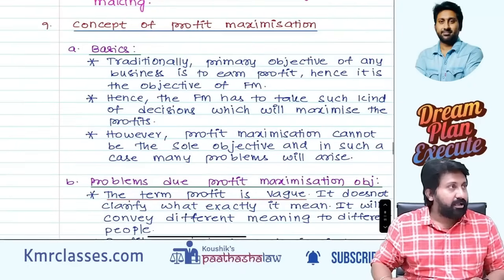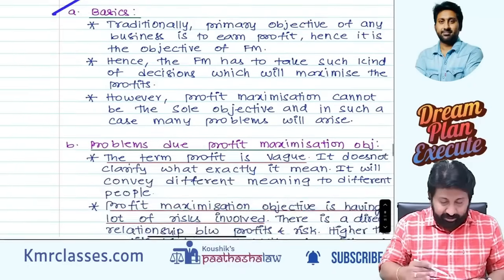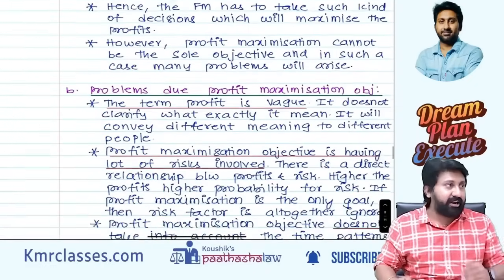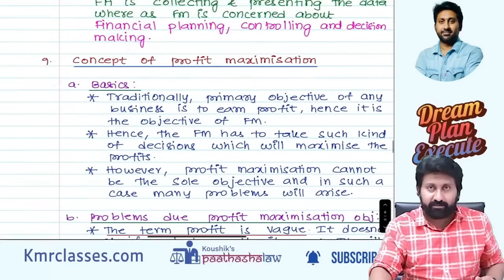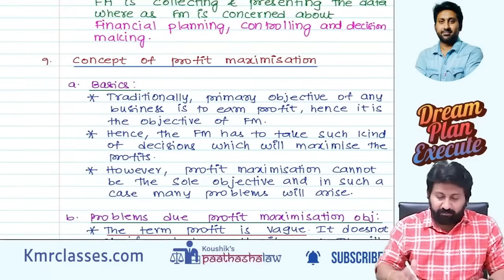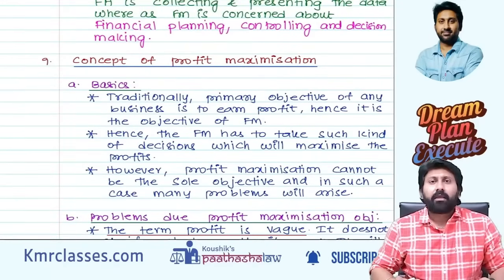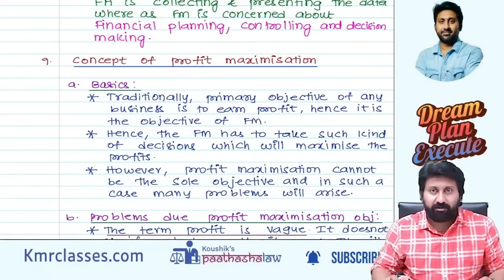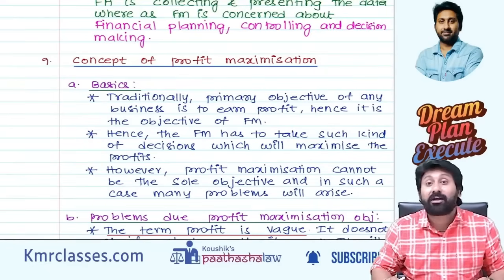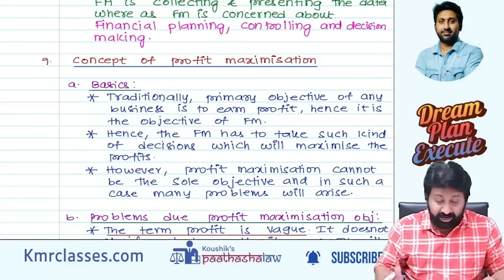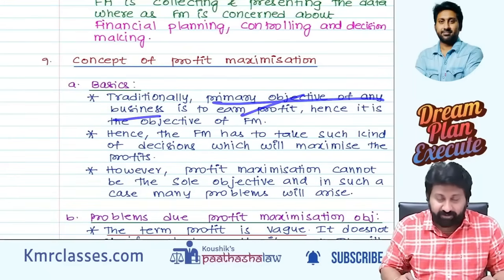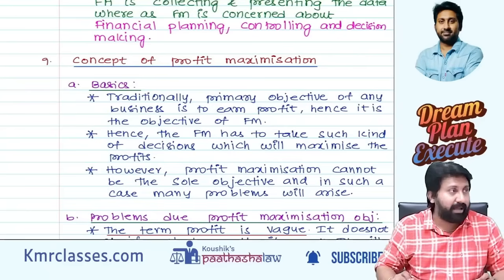Final touch. Profit maximization, wealth maximization. 9 and 10 we can read and complete combinedly. Okay, let's begin. See, the concept of profit maximization. Profit, you know, in the P&L the last element is called profit. Originally, the more profit, the better the company is. That is the objective of financial management. Traditionally, the primary objective of the business is to earn profit. Hence, it is the objective of financial management.